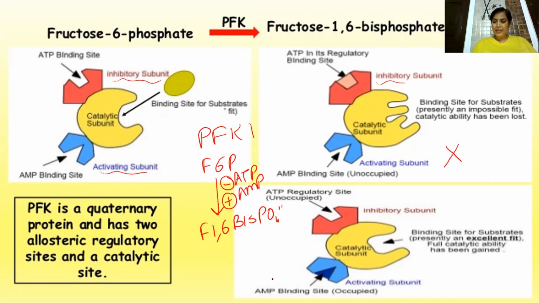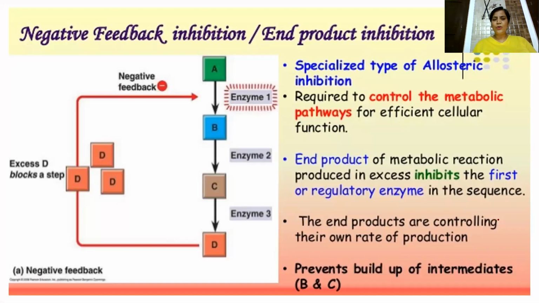But if AMP binds with this, there is a simple binding site for substrates, an excellent fit, or you can say that the reaction occurs. So this is a very good diagrammatic representation of phosphorylation by phosphofructokinase, which illustrates a very good example of allosteric modulation.